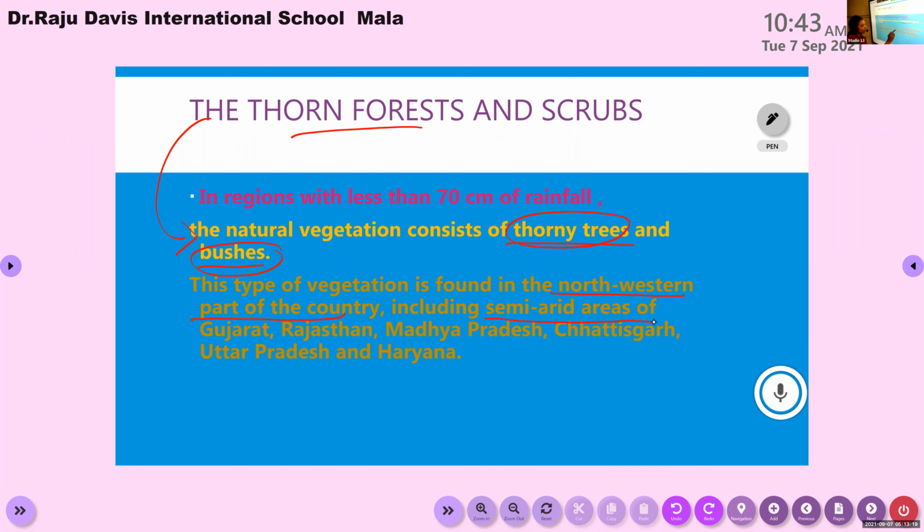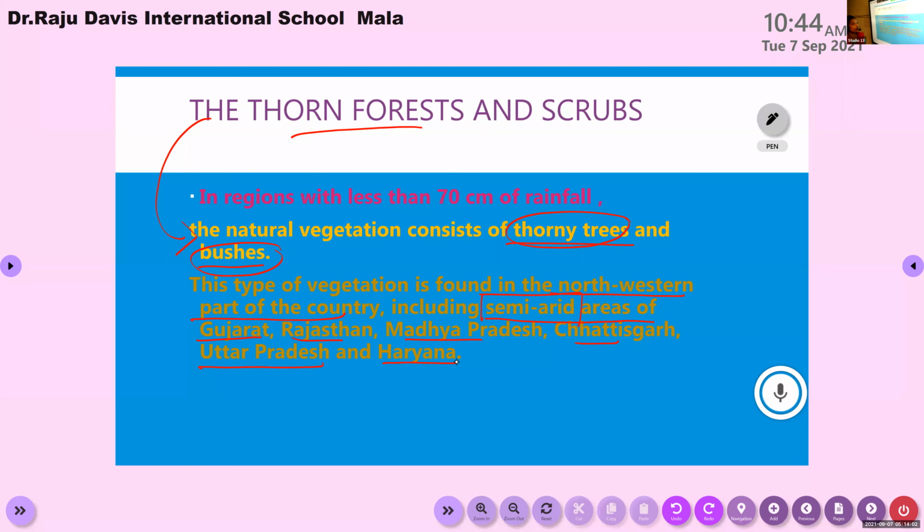What's the meaning of semi-arid? Yes, that area receives less amount of water, or less amount of rainfall. Such areas are known as semi-arid. Arid means dry. It is not completely dry, but semi-dry, because that area receives some amount of water. In those areas also we can find the thorn forest: the semi-arid areas of Gujarat, Rajasthan, Madhya Pradesh, Chhattisgarh, Uttar Pradesh, and Haryana.